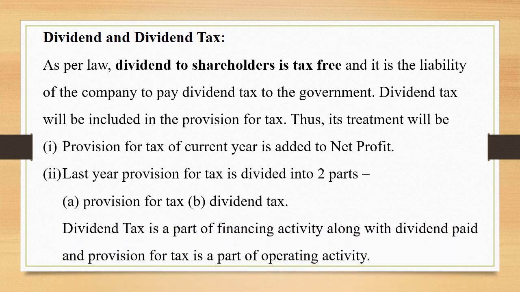Dividend tax is a part of the financing activity along with dividend paid, and provision for tax is a part of operating activity. Dividend tax is the tax we pay on dividend. As a company, we pay it to the government. So it is going to be an outflow of cash under financing activity. And we already have discussed the provision for tax. When we make a provision, that has to be added in operating activity in the statement of P&L to arrive at net profit before tax and extraordinary items.